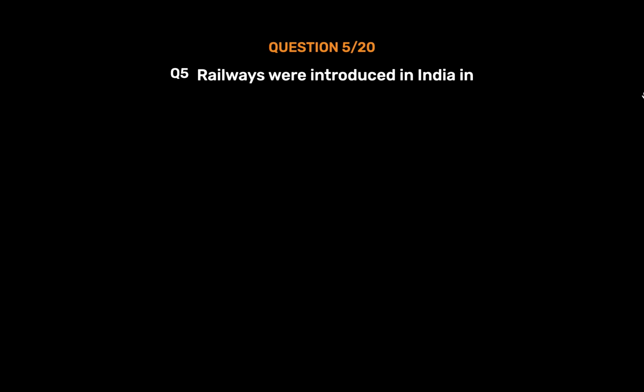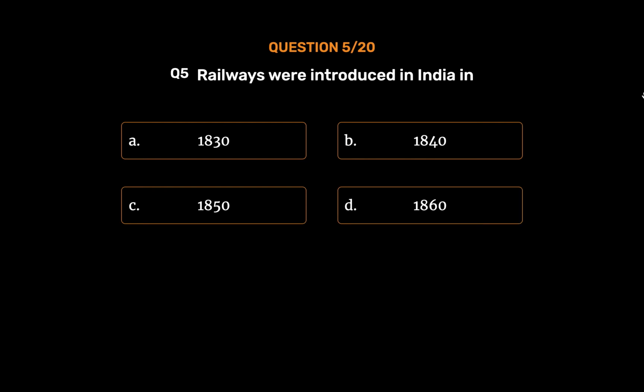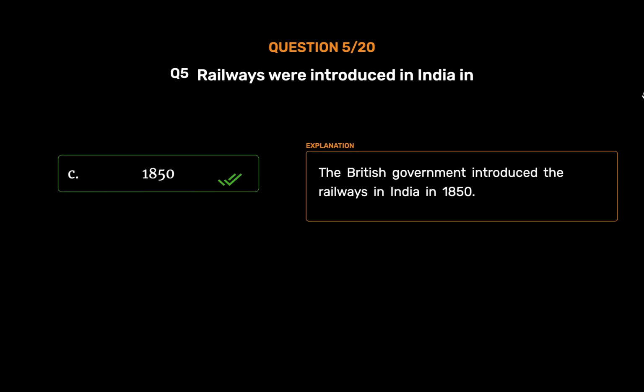Question number 5. Railways were introduced in India in Option A. 1830. Option B. 1840. Option C. 1850. Option D. 1860. The correct answer is Option C. 1850. The British government introduced the railways in India in 1850.